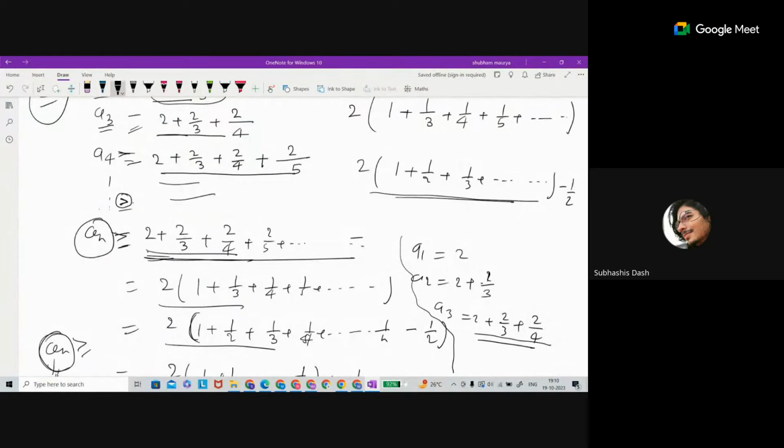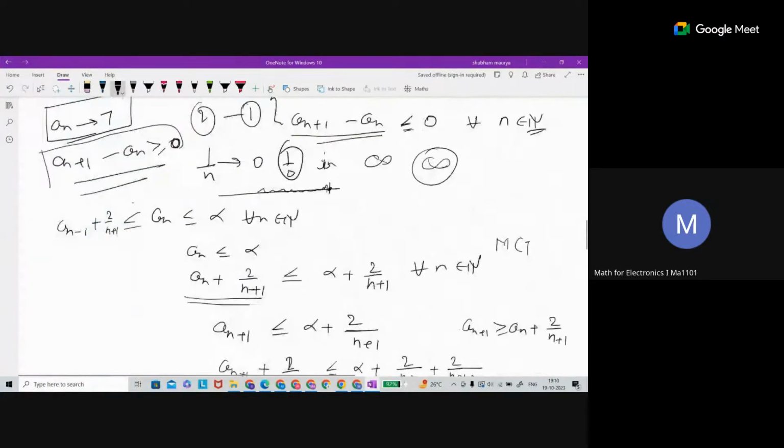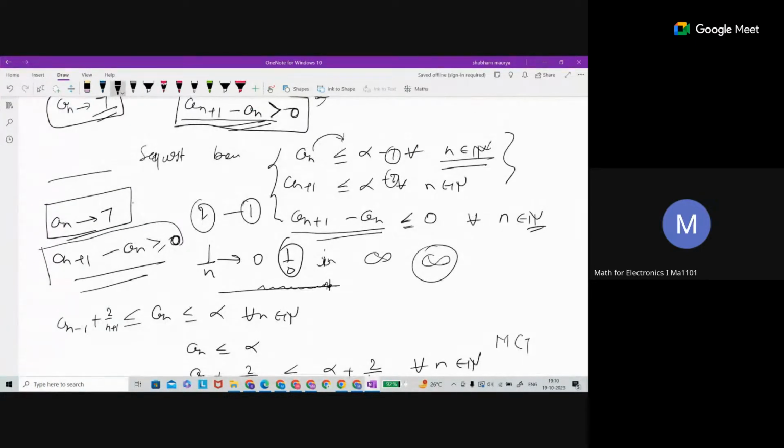There's no number below which it can stay. If it is greater than 1, 2 upon (n plus 1) square, then by contradiction, it's again the same previous contradiction, that it is not bounded above.